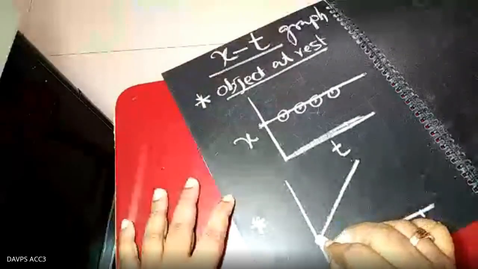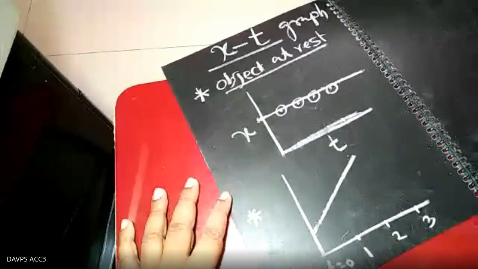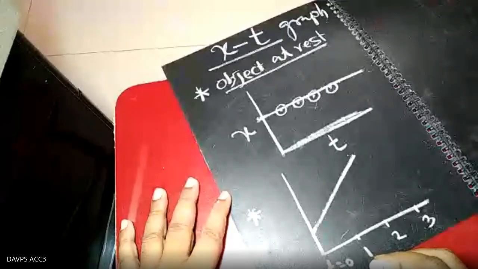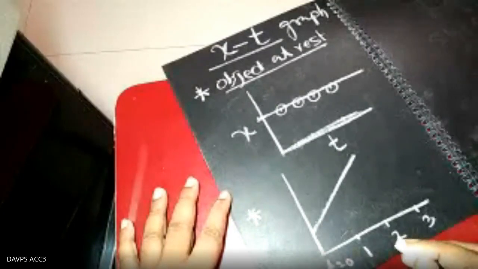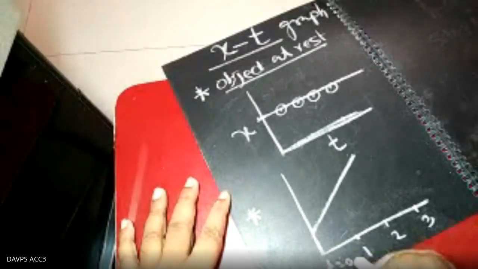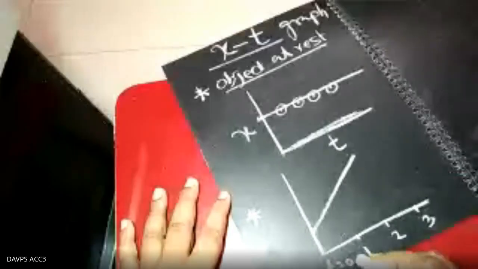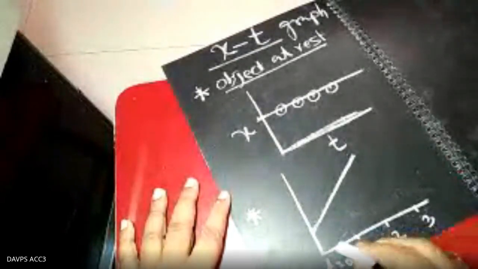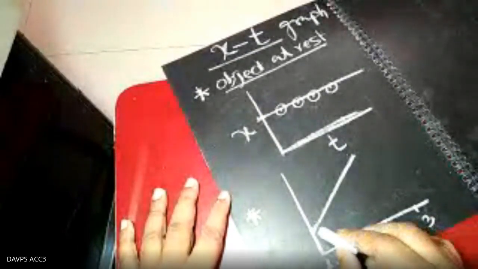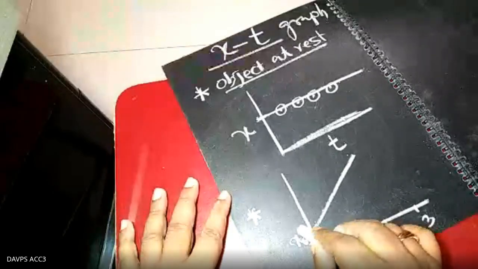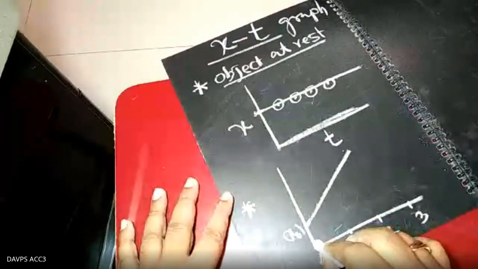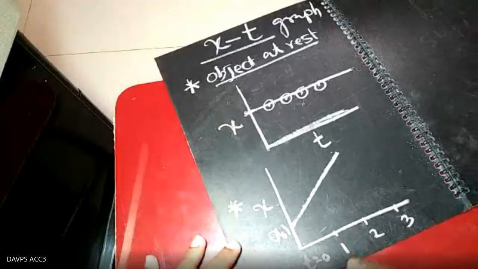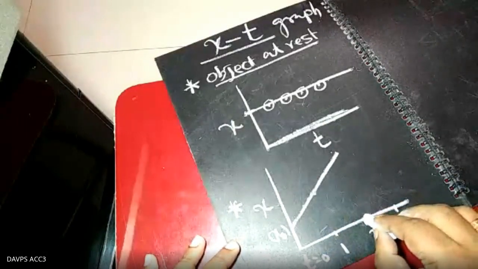But why have I taken this point? What does this point indicate? It already has some initial velocity. Somebody told remains at rest. Who told it remains at rest? t equal to 0 does not mean remains at rest, because whenever t equal to 0, it has already traveled the distance x naught. We are telling the x naught distance already traveled. At t equal to 0 we are finding the point, because in the xt graph it already has the distance. When t is increasing we are finding the distance.